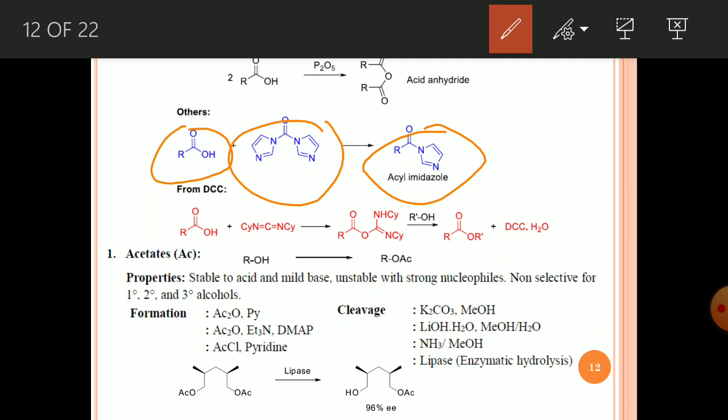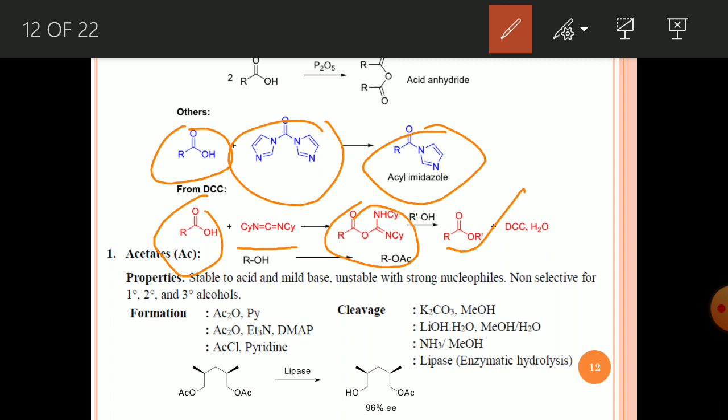If you treat RCOOH, the carboxylic acid, with DCC, that will also generate the activated carboxylic acid, and if you add alcohol you will get the ester. This is the common method for preparing esters using acid and alcohol in the presence of DCC.